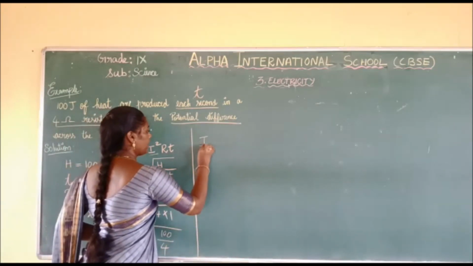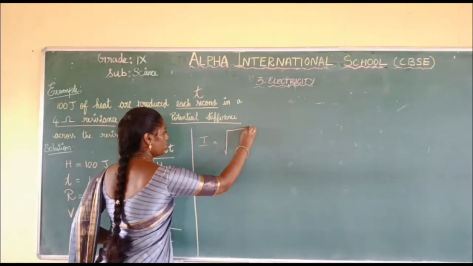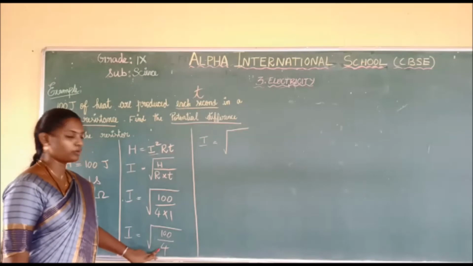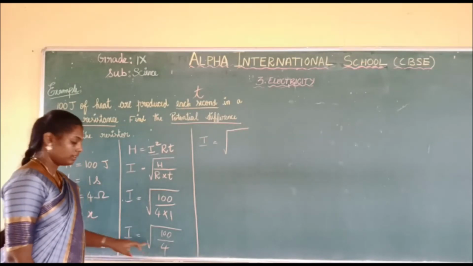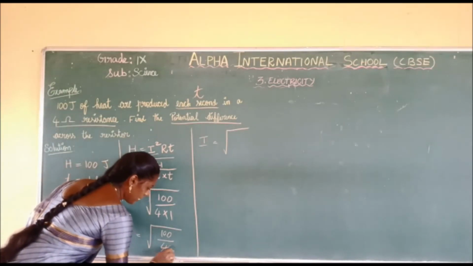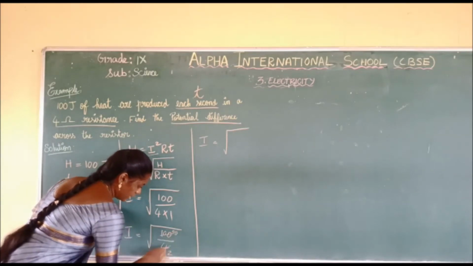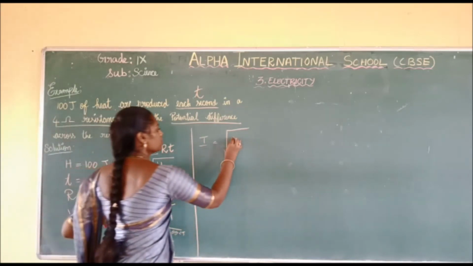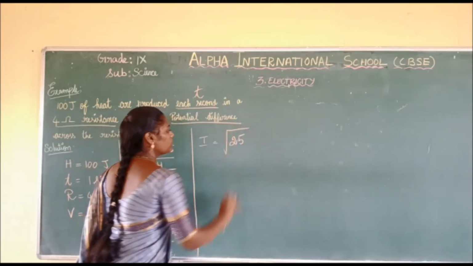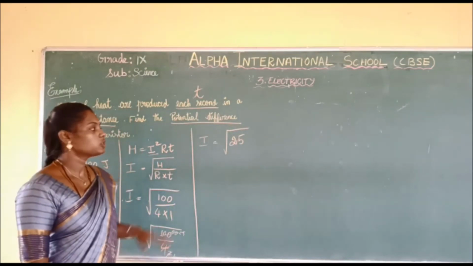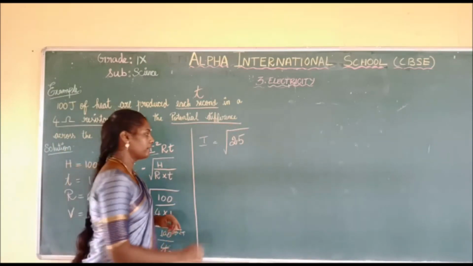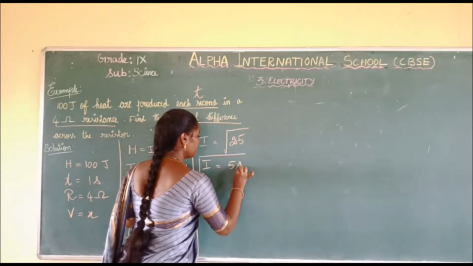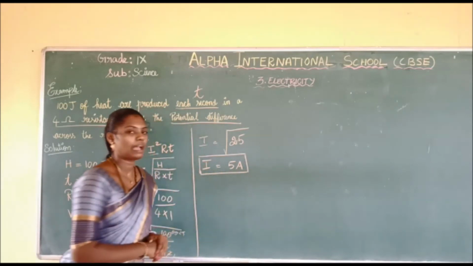So I is equal to square root of, if we divide 100 by 4, what is the answer? It is 25. So I is equal to square root of 25. What is the square root of 25? Very good, that is 5. So I is equal to 5 ampere.